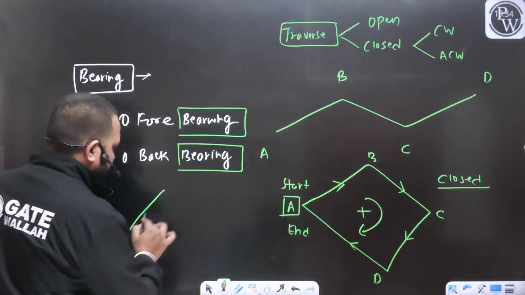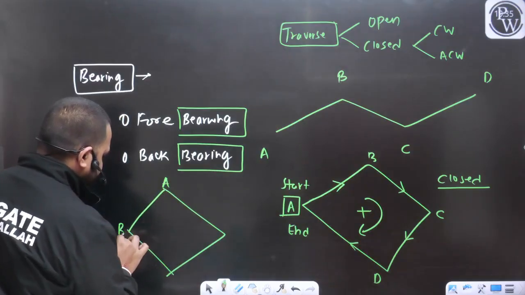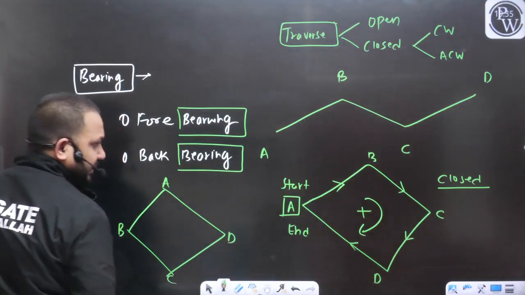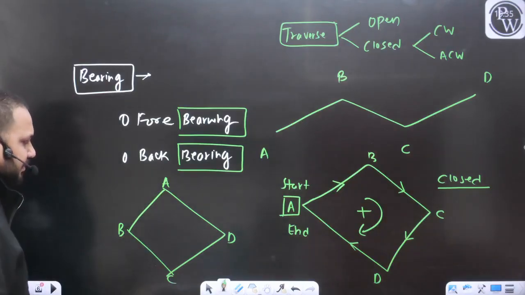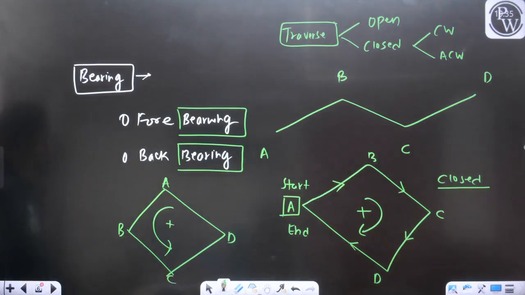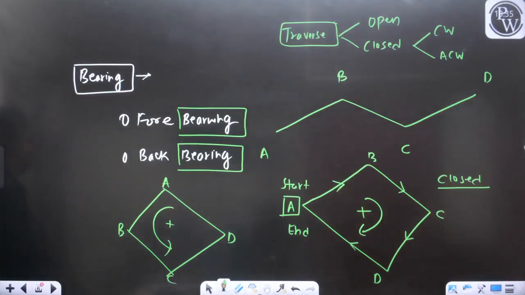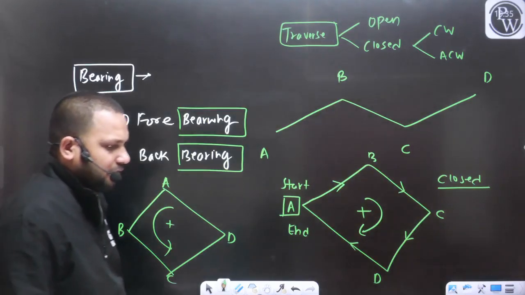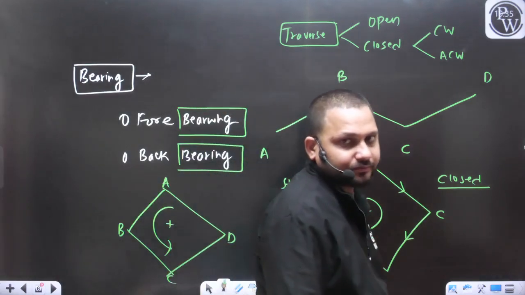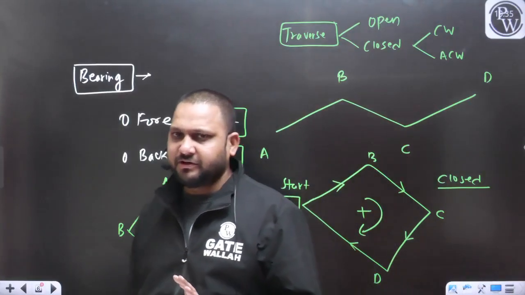There may be one more situation. Let's say this is the traverse. This is also a closed traverse, but we are moving in the anti-clockwise direction. So this is your anti-clockwise closed traverse. So what do you mean by the traverse? I hope this point is clear to everyone.